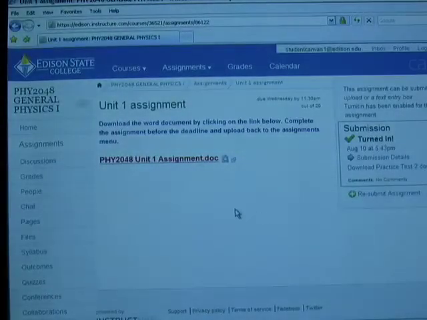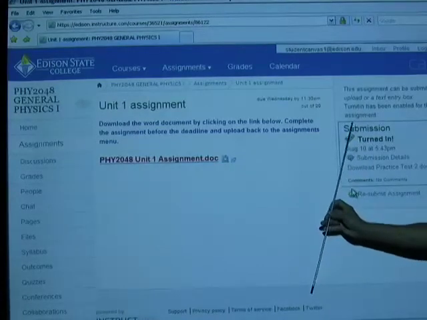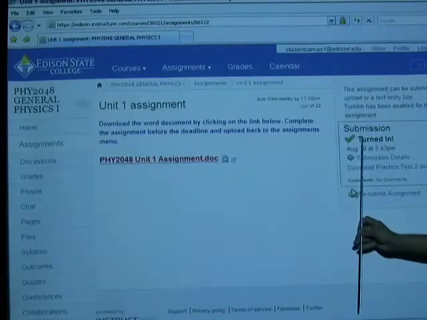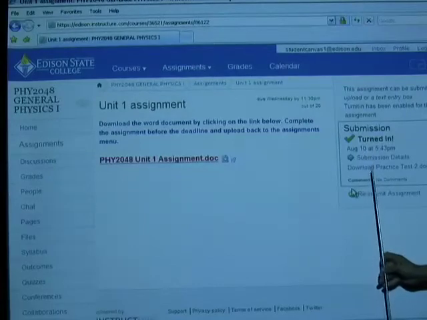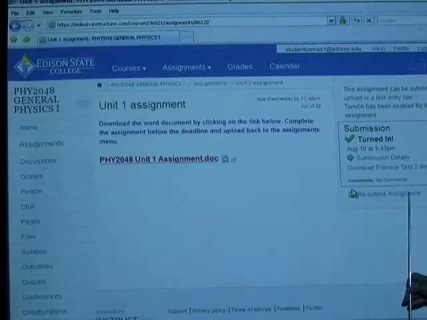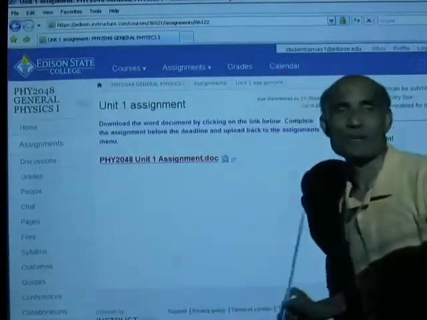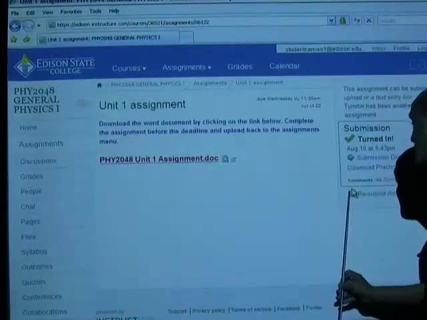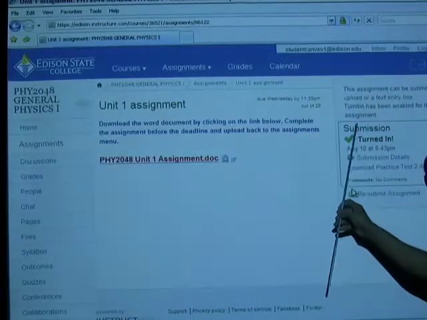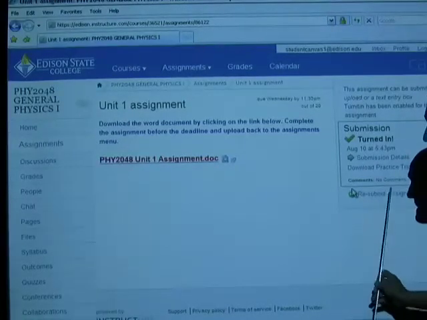I'm going to close this. And once you save it as a document, out here, this one I was playing with, so the submission says submission turned in. And now you can always submit. Look at this, here it says resubmit assignment. It's because it was submitted already. I was playing with it. Now in your case it will simply say submit assignment. You will not see these things, resubmit, just submit assignment.